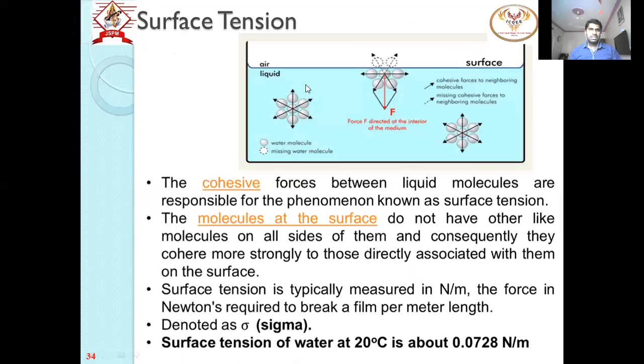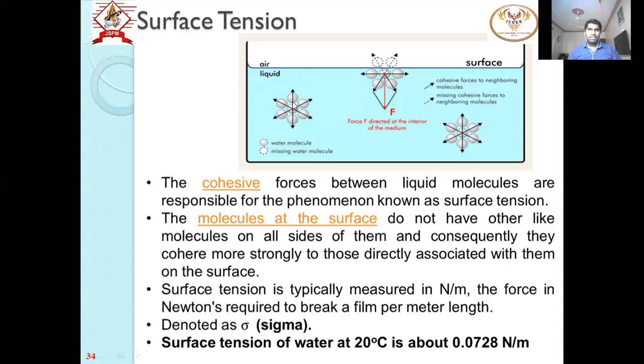Surface tension is nothing but what happens over the surface of any liquid. Now this is an interface, a surface between air and liquid. Suppose this is water, so air and water.